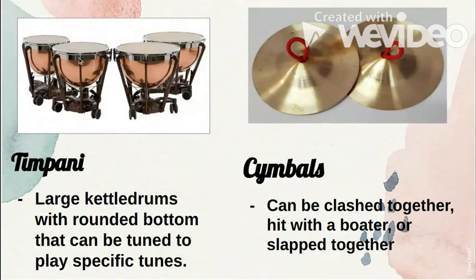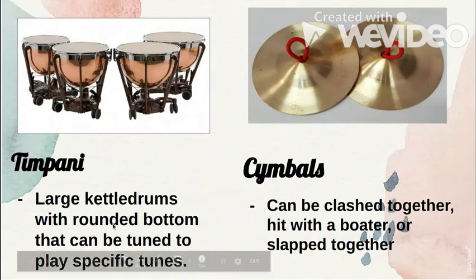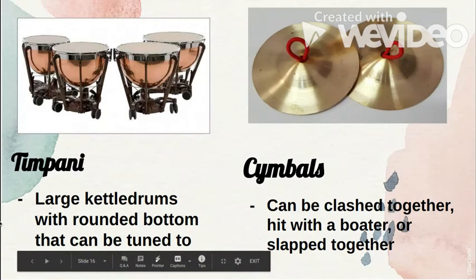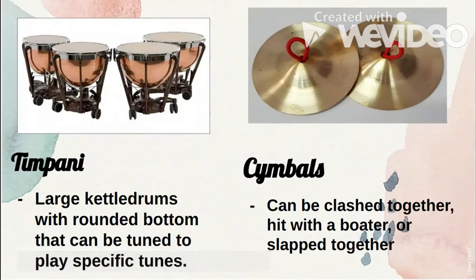Example, we have timpani. Timpani, class, of course, we are going to use our hands or we can use sticks in hitting this one. Timpani is a large kettle drum with a rounded bottom that can be tuned to specific tunes. Together with other drums such as snare drum, tenor drum, and large bass drum, timpani uses drumsticks also.